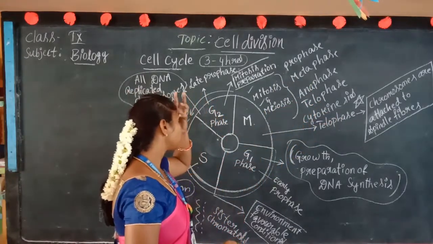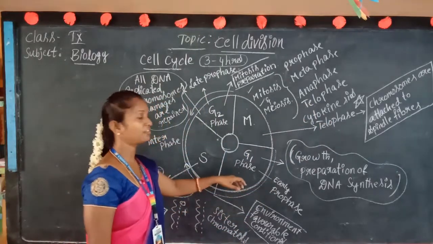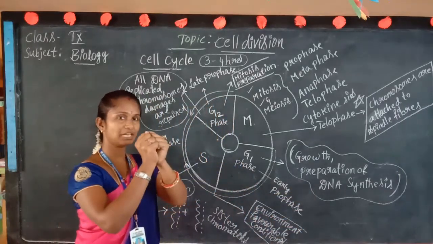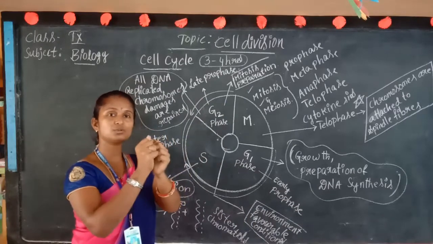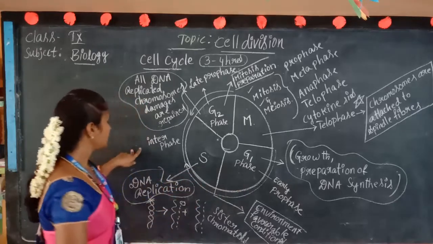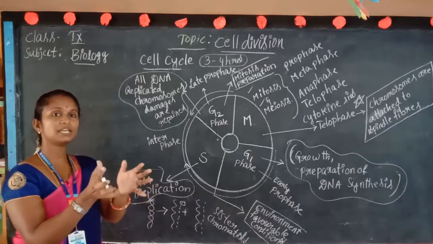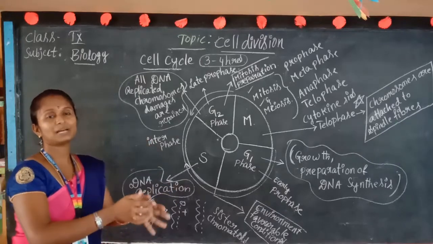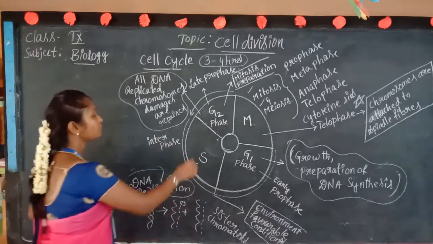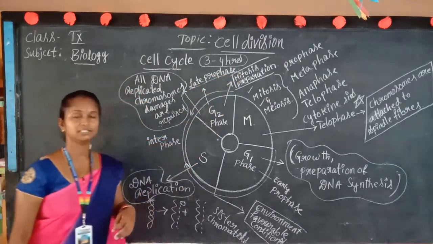After the M phase, the cell starts the early prophase. In this early prophase, the preparation of DNA synthesis happens. The chromosome is like a material, no? It starts to release the threads. After that, it enters into S phase. In the S phase, the chromosomes act as threads, no? The threads create sister chromatids, which means DNA replication happens in the S phase. From the S phase to G2 phase, it is called the late prophase.